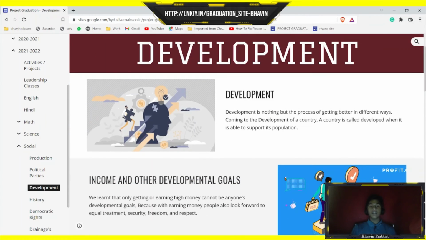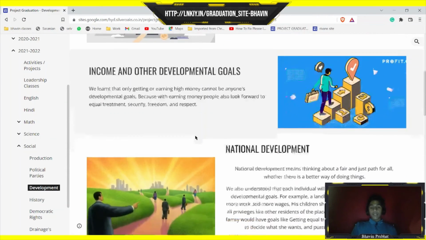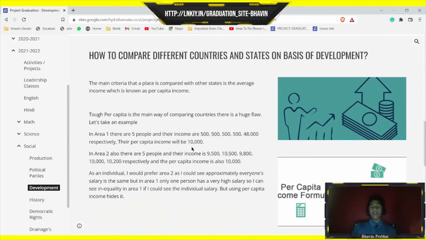When it comes to development, first I've written the definition of development, and then what the developmental goals of different people are. In this chapter we learned that money is not the only individual goal for becoming developed. There are other criteria like security and freedom. And then we learned about national development and how countries are compared on the basis of development.